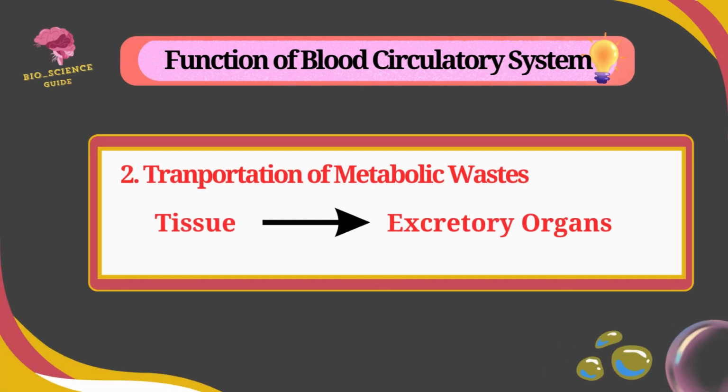The circulatory system also functions in transportation of metabolic waste. Metabolic waste like carbon dioxide, which is highly toxic, is released from tissue into the excretory organs.